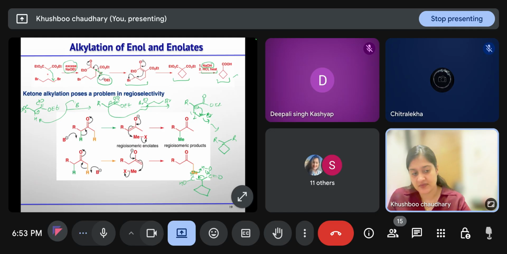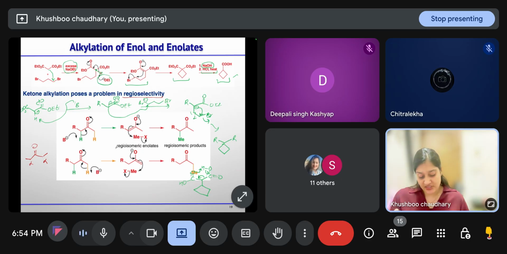Okay, ma'am. Then ketone alkylation also poses a problem of regioselectivity. When we have ketones, there are two alpha positions, right? If only one enolizable proton was there, it is not a problem. But if both protons can be abstracted by the base, then with bulky bases the less substituted side enolate is the major one, and with small bases the more substituted side enolate is the major product.